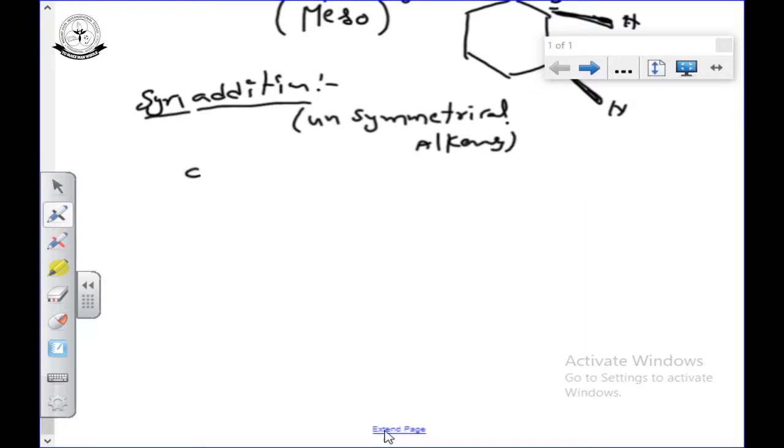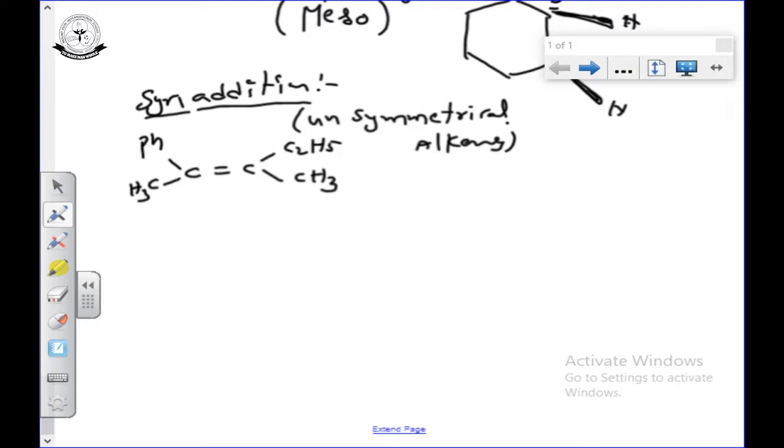Unsymmetrical alkene means I am taking C double bond C, with one side Ph, CH3, and the other side C2H5, CH3. This is an unsymmetrical alkene, all are different groups.